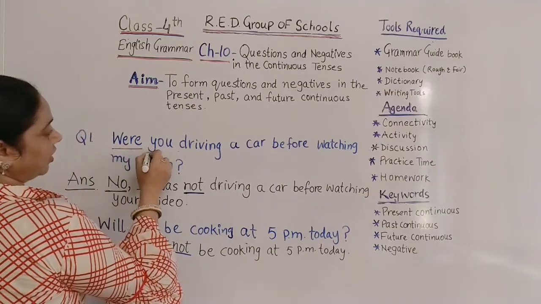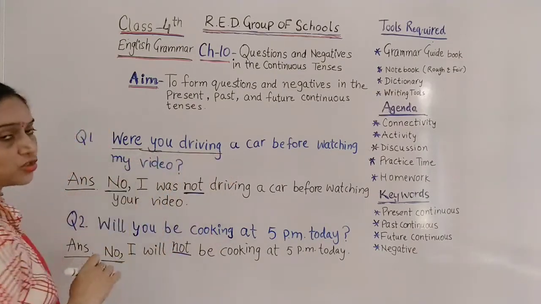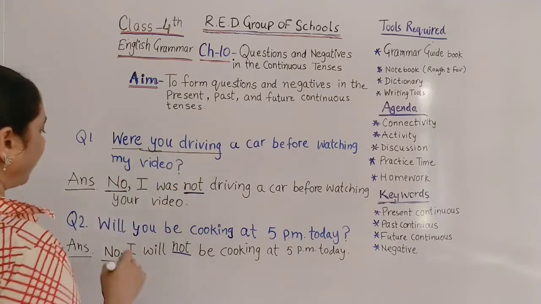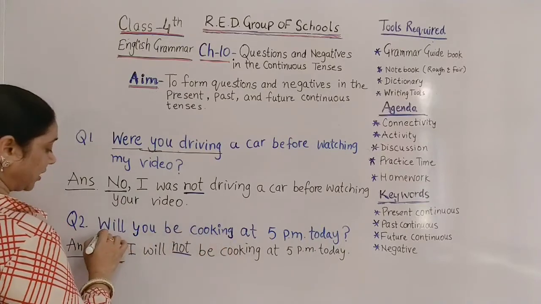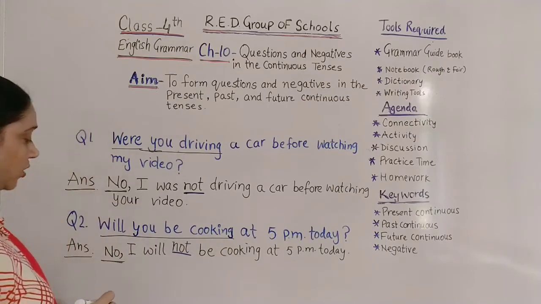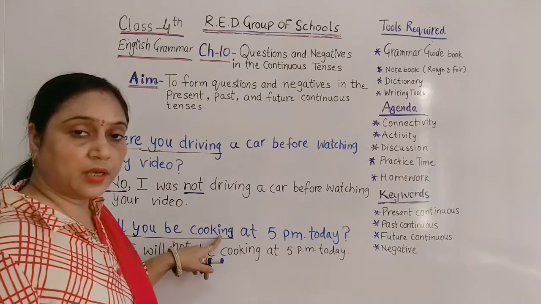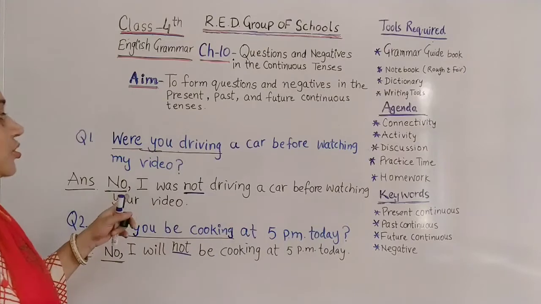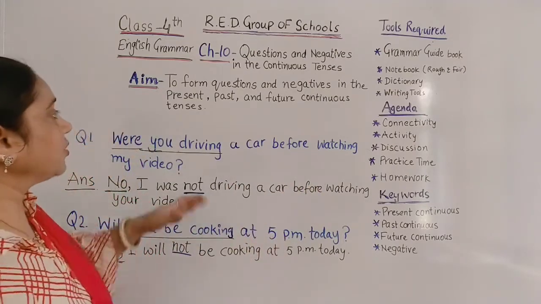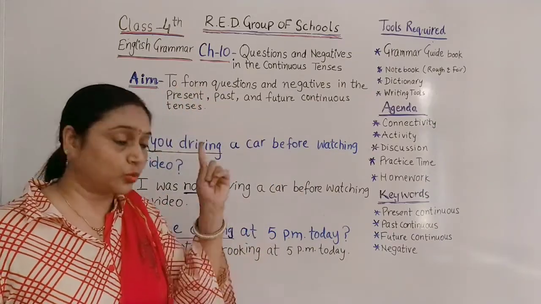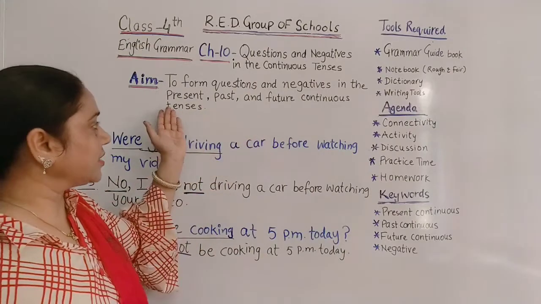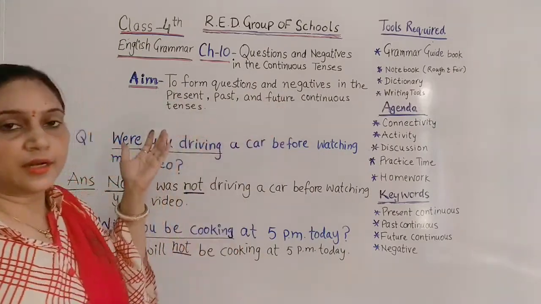And the questions that I asked you are in the continuous tenses. I have used here, were you driving. Which tense is this showing? I have used here the past continuous tense. And the question here I have asked, the tense which I have used is, will you be cooking. So here the words will be cooking show that I have asked the question in the future continuous. Now students, it means we are going to form questions like these and negatives like these in the present, past and future continuous tenses.